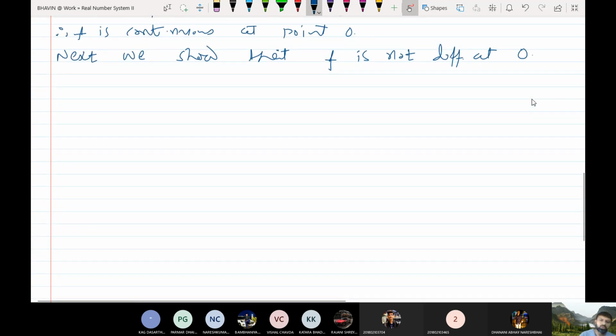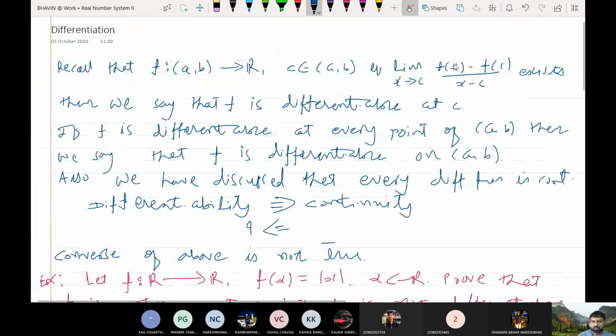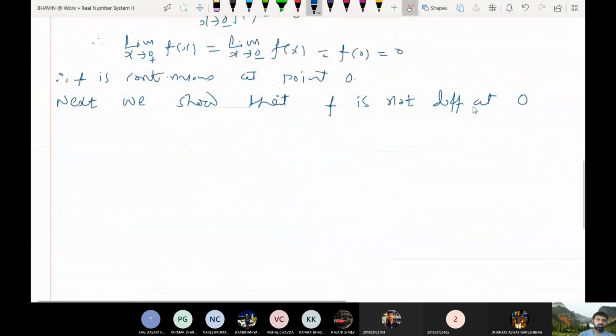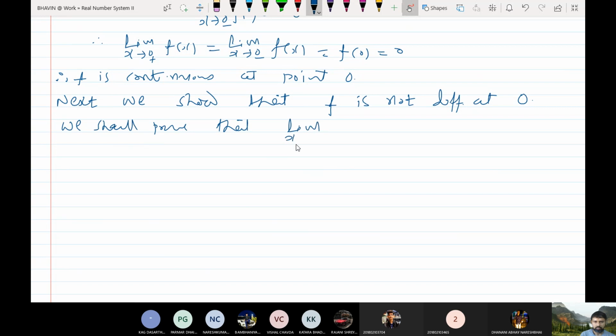So in order to show that f is not differentiable at 0, we should show that the limit as x tends to 0 of (f(x) minus f(0)) upon (x minus 0) does not exist. So we shall prove that the limit as x tends to 0 of (f(x) minus f(0)) upon (x minus 0) does not exist.